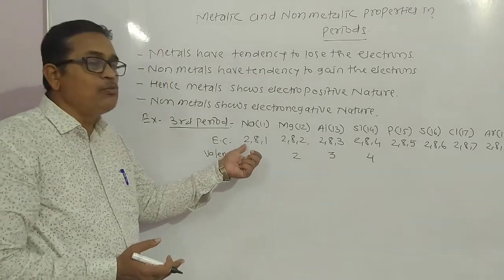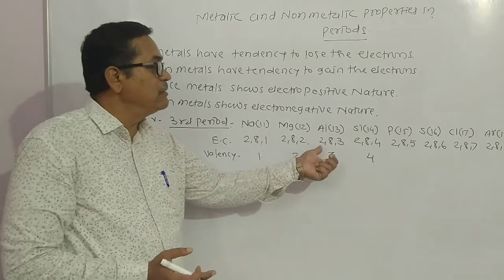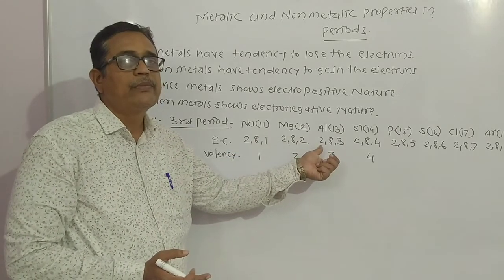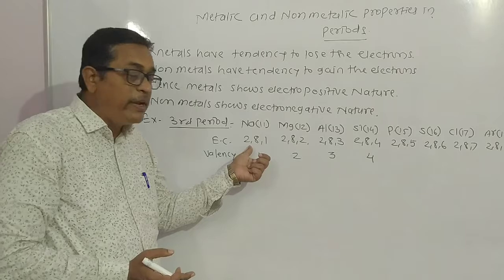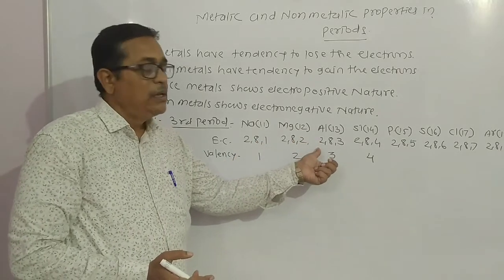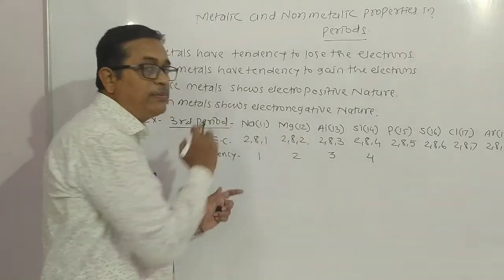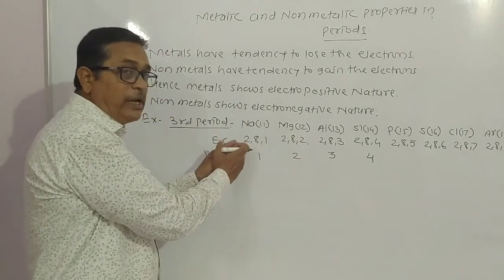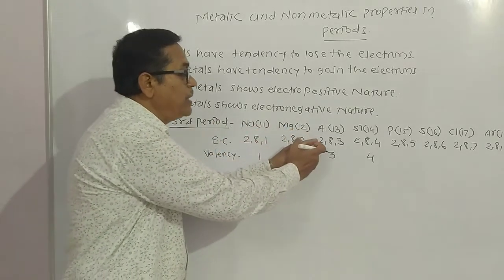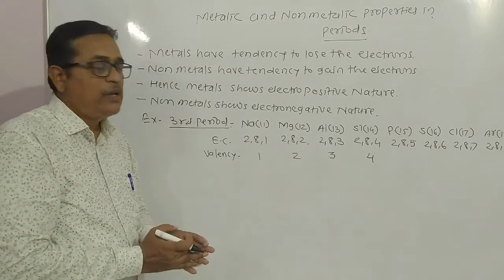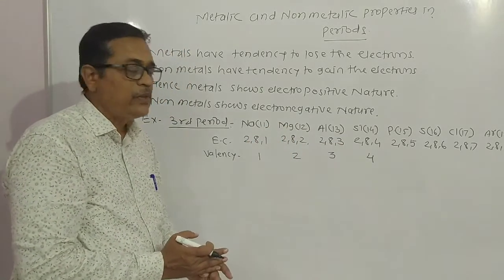Means sodium is more electropositive than the aluminium. Means sodium is strong metal than the aluminium. Means metallic properties decreases from left to right in period. That sodium is strong metal and aluminium is weak metal, and silicon is metalloid.